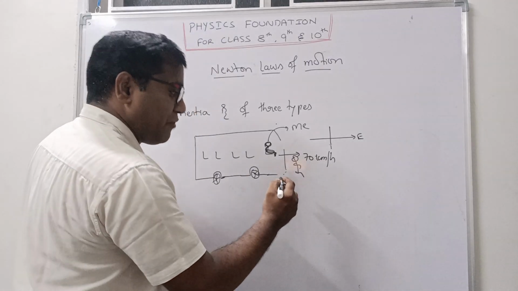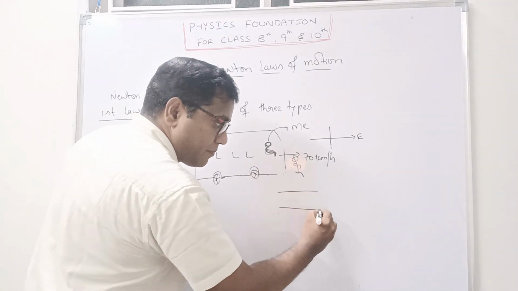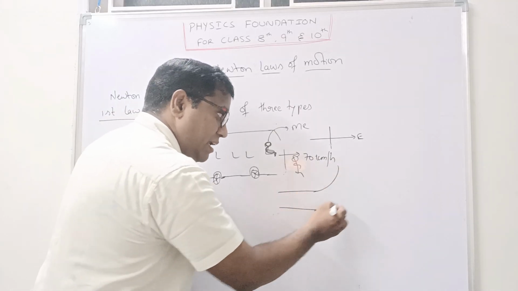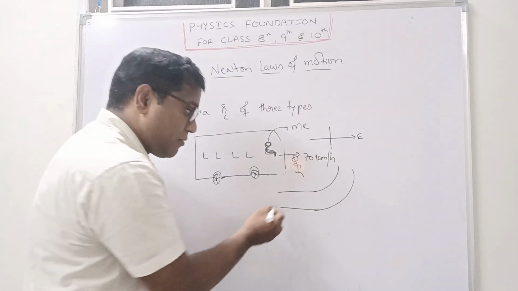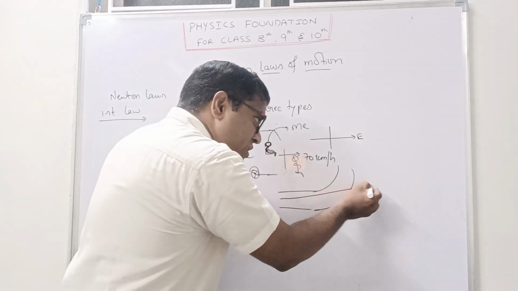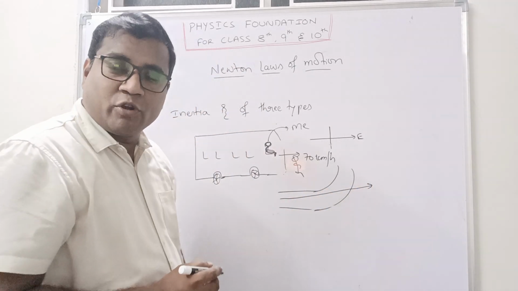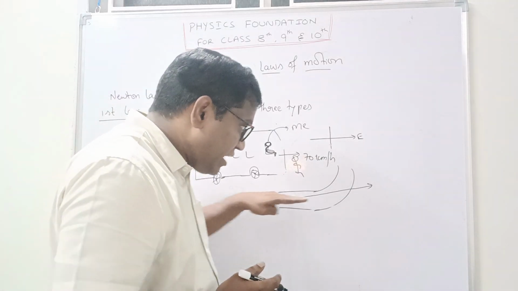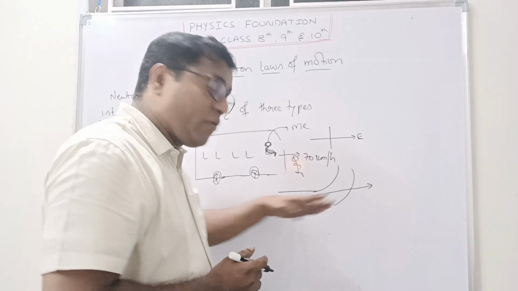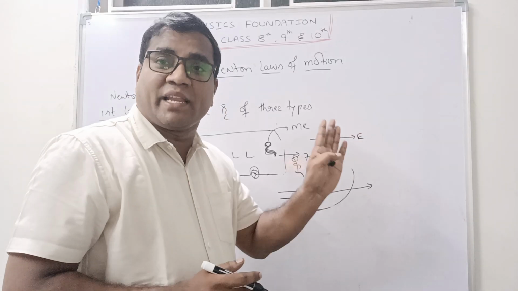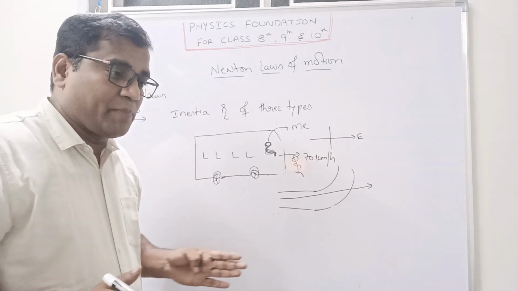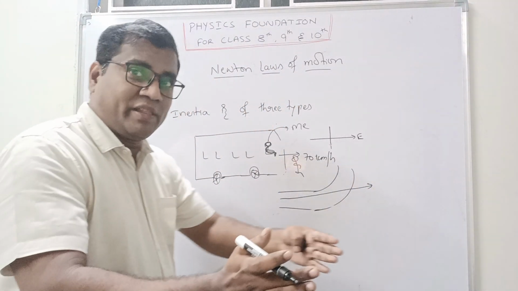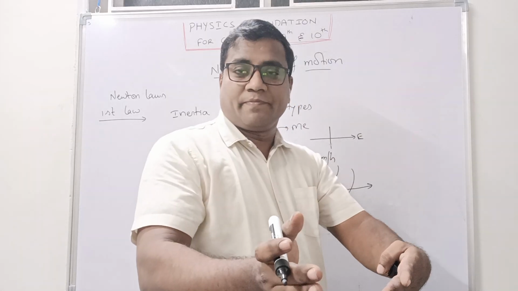Why? Because when the bus is moving in this direction and suddenly turns, I want to continue in my own state. What is the own state here? Direction. I want to continue in the same direction. Even if the bus wants to move, I don't want to change my direction. That's why when the bus suddenly moves in this direction, we get an outward jerk.